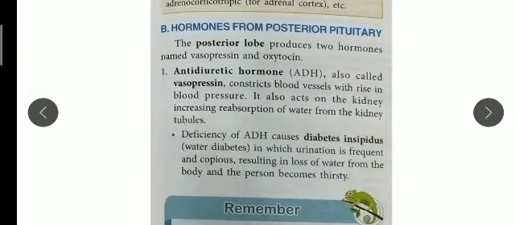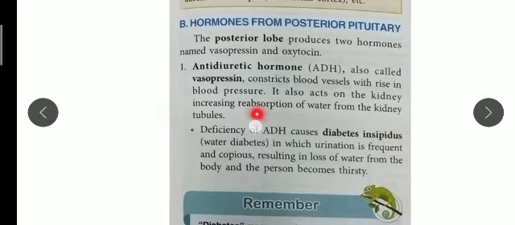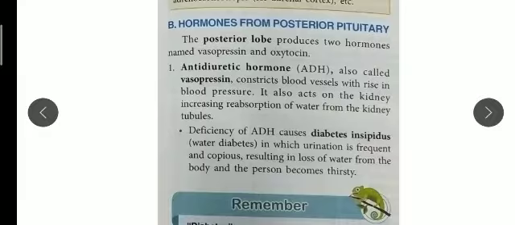In lower classes I told you about the kidney and excretory system in detail. Here also in class 10 I will explain you. So reabsorption means our kidney is absorbing a high amount of water. As I said, this hormone prevents the formation of large amount of urine and decreases the water loss from our body. So this reabsorption is related to the water loss of our body.